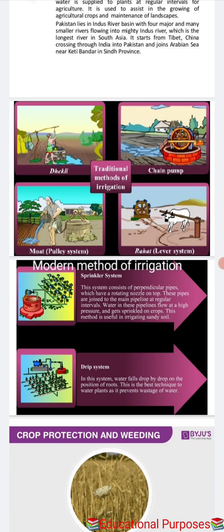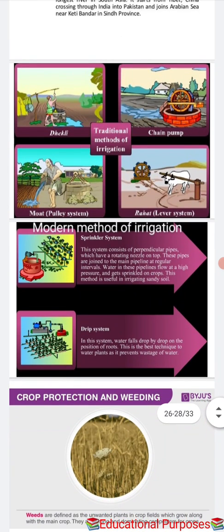And modern day irrigation has two systems: the sprinkler system and the drip irrigation. The sprinkler system is more useful on uneven land where sufficient water is not available. The perpendicular pipes have rotating nozzles on top and are joined to the main pipeline at regular intervals. And the drip system means what? Drip irrigation means in this system the water falls drop by drop directly near the roots.